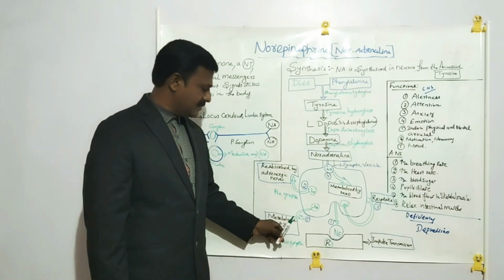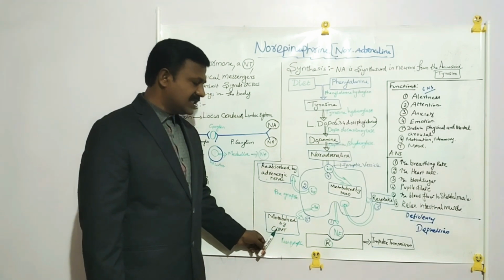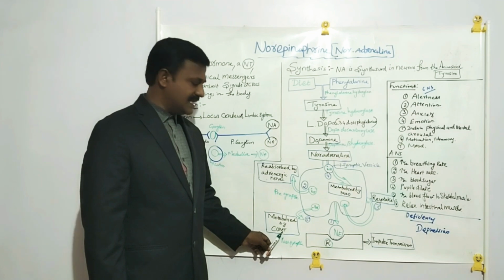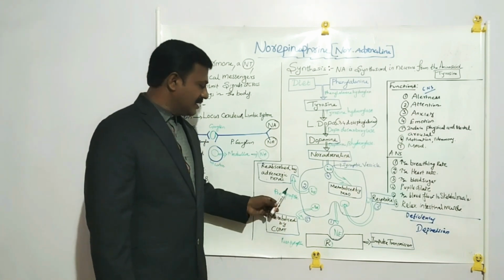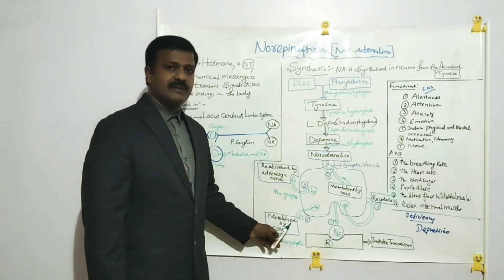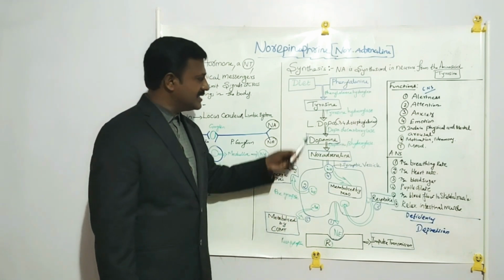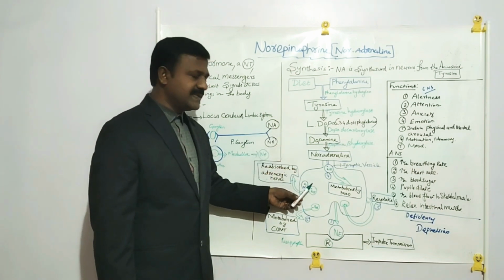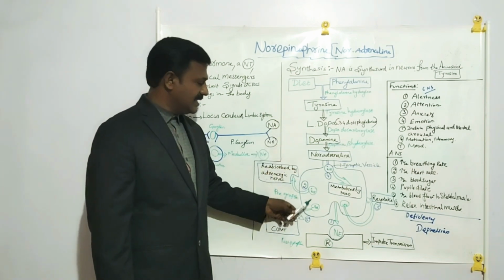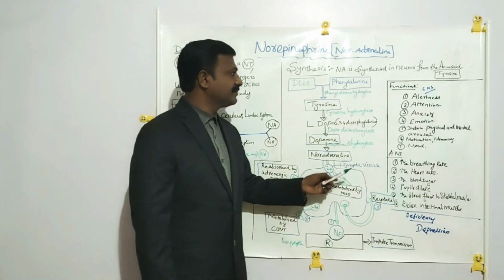There it is metabolized by the enzyme COMT, catechol-O-methyltransferase. It breaks down the norepinephrine and it is excreted through urine. So this is the way norepinephrine synthesis, transmission and metabolism take place in our bodies.